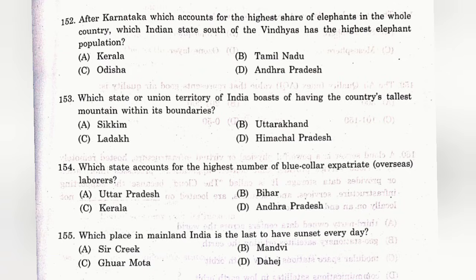The answer is A. Sikkim. Question number 154. Which states account for the highest number of blue-collar expatriate overseas laborers? The answer is C. Kerala. Question number 155. Which place in mainland India is the last to have sunset every day? The answer is C. Gormota.